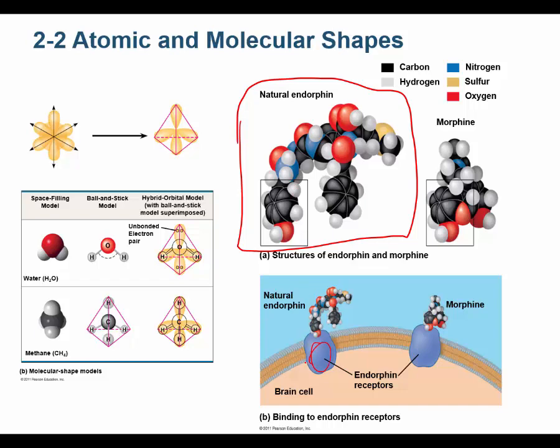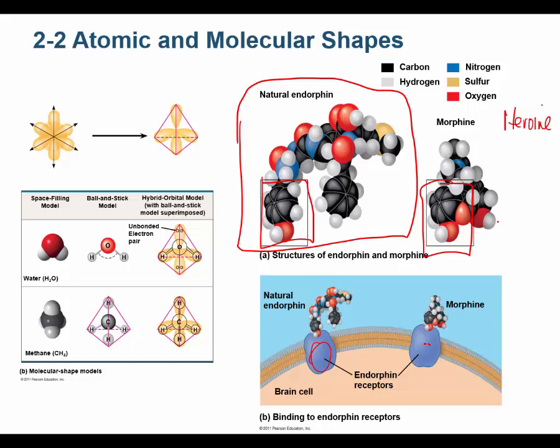Well, there are some drugs of abuse or even some pharmaceutical drugs that look like endorphins. One of the pharmaceutical ones is called morphine. Morphine has a shape in this boxed-in area that is so similar to this region of endorphin that the morphine can bind the endorphin receptor. Heroin does the same thing, but heroin is a drug of abuse.